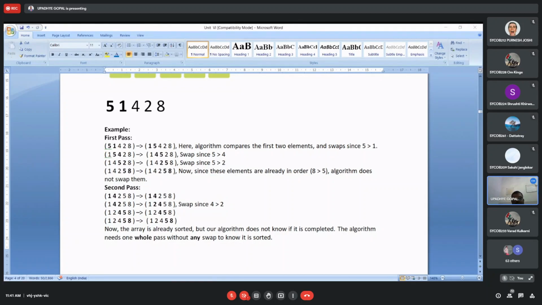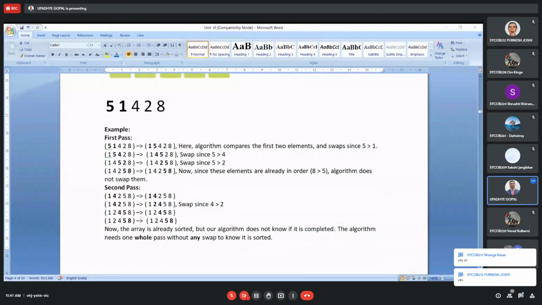If you have any doubt in this particular example, you can ask me. Is that clear? Please reply in the chat window. Bubble sort. Okay. Anybody having any kind of difficulty can ask me.